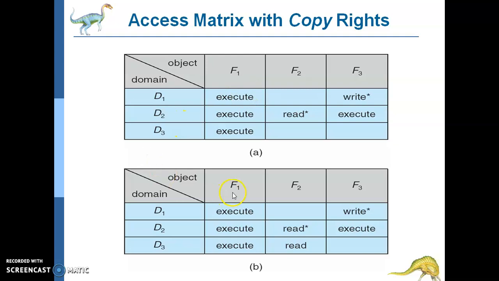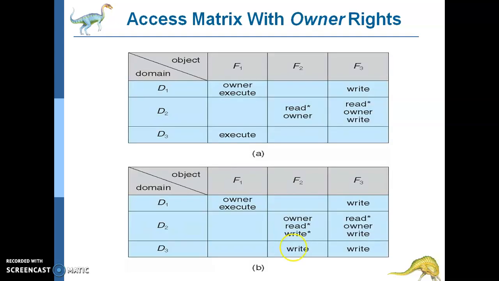How can I use these access matrices with copy rights now. D1 is with, as I said, write and an asterisk there. D2 with a read and an asterisk. I can create a copy of it and provide it to another domain. Now for example D3, I can create a copy and I can have it for my F2 as a file there. So it's with owner rights, shown here.